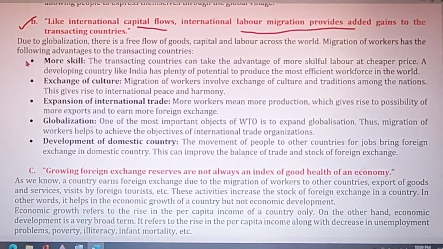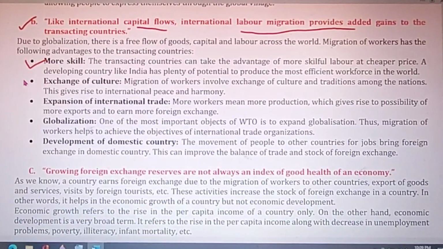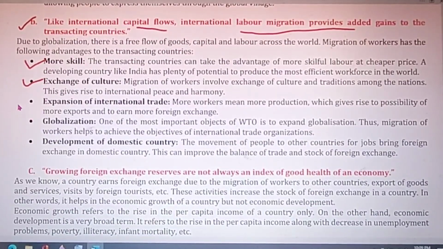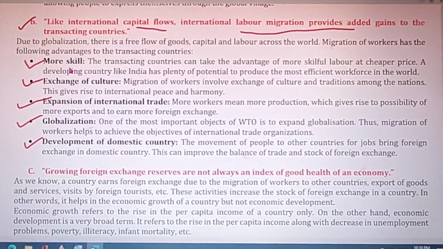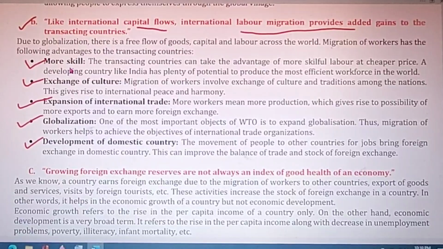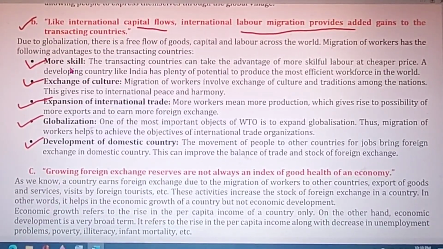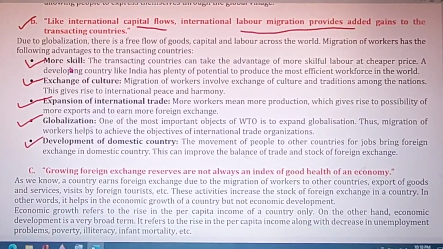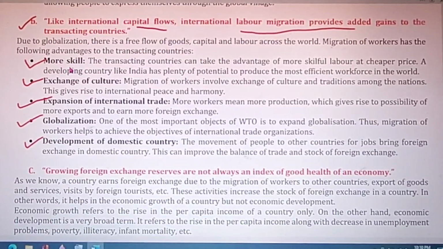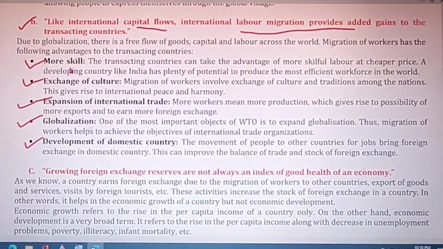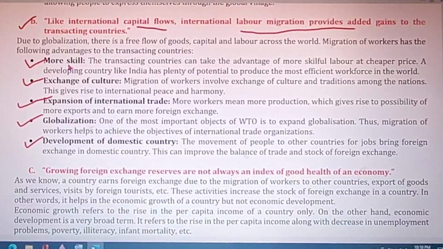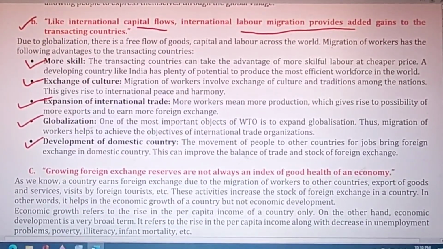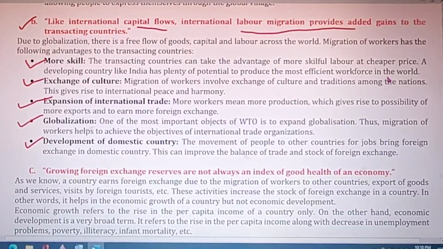I have written these points: more skills, exchange of culture, expansion of international trade, globalization and development of the domestic country. More skills, that means in developing countries the workers are very much skilled, and they even accept jobs at a very low wage rate, so the transacting countries can get a good labor force at a cheaper price.